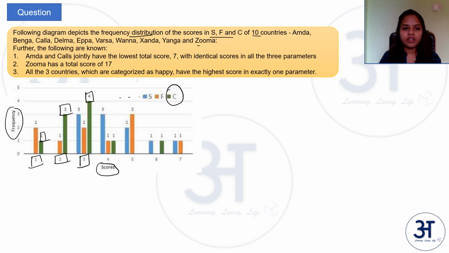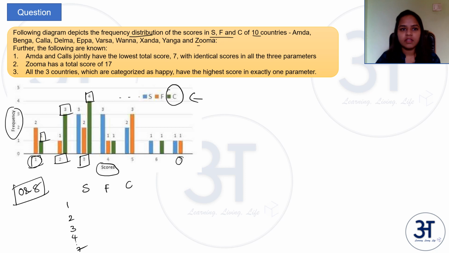So with this we can draw one table of S, F, and C and the different scores, so on up to 7. So this means that 0 and 8 are not got by any of these countries for any of these parameters.